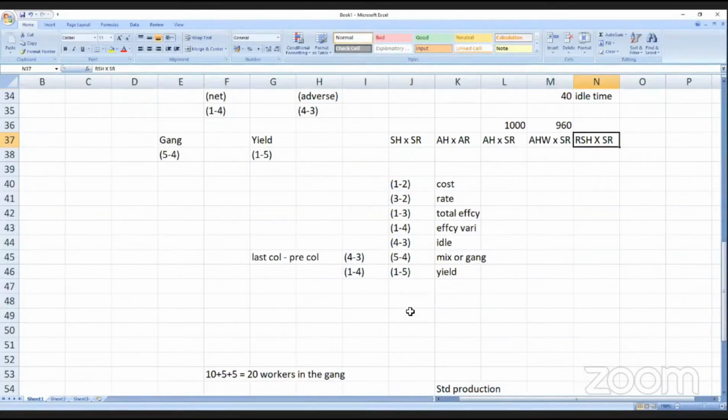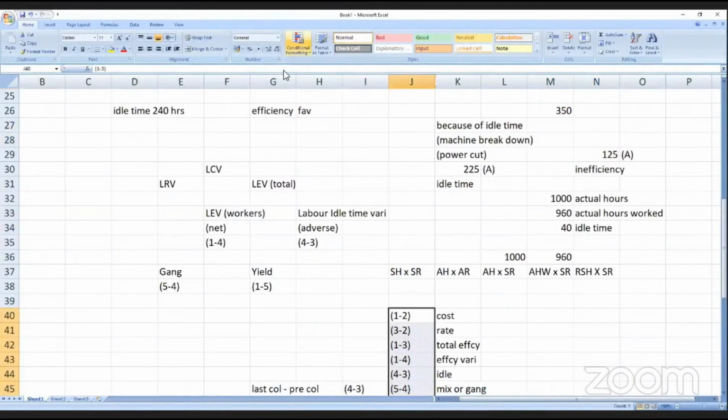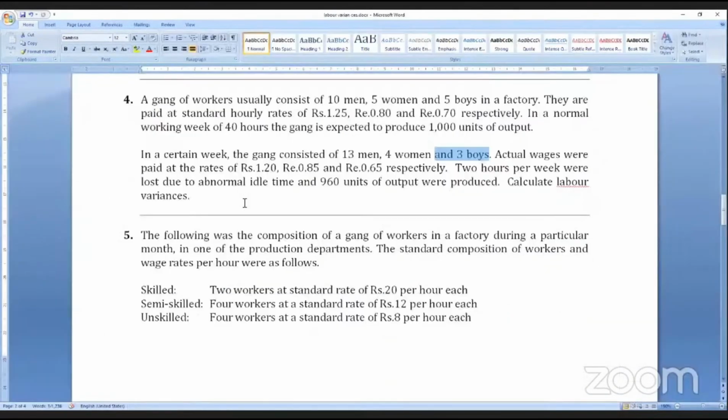So it will become clear. Be careful and you can do it. If you practice, it will become easy. Now one more sum, number 5.